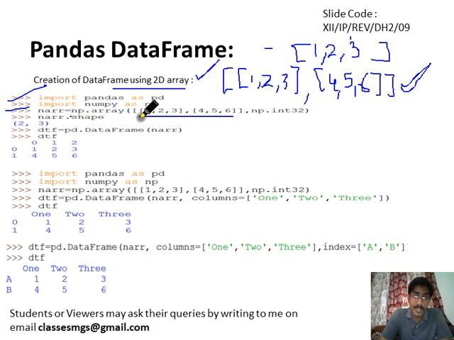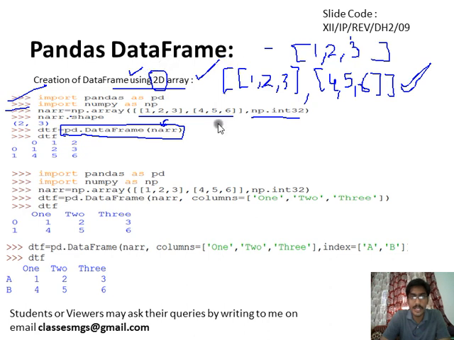np.array, then we will pass the 2D list here, and then dtype is np.int32. After that we will pass this 2D structure into pd.DataFrame, as we passed dict in the previous example, because last time we were passing the 2D dictionary. Now we are passing the array because we are creating the same data frame using a 2D array. So the data frame will look like this.